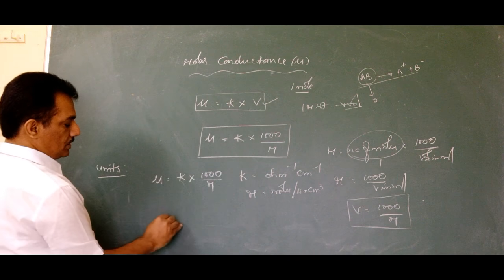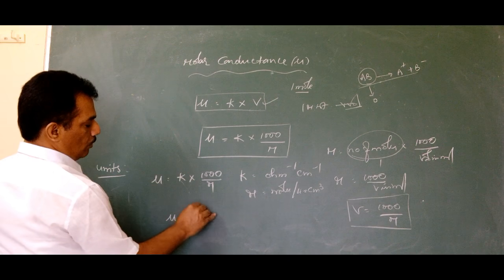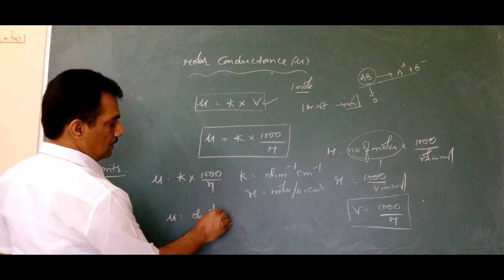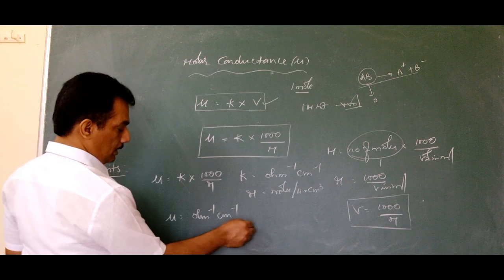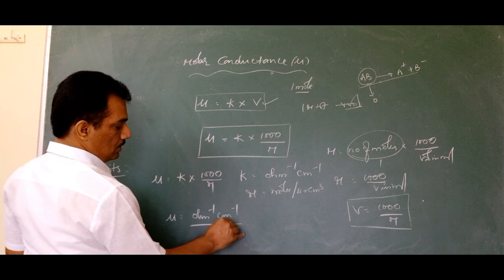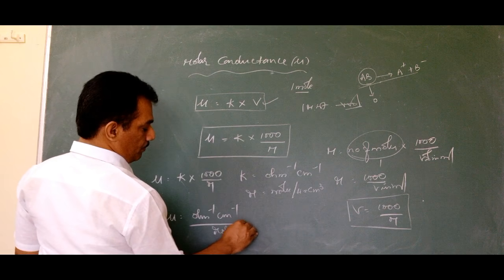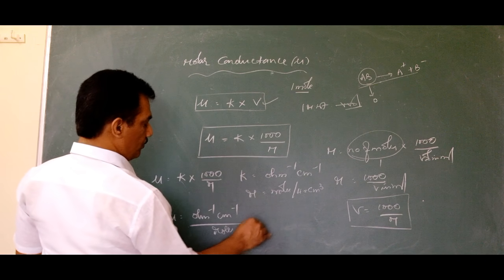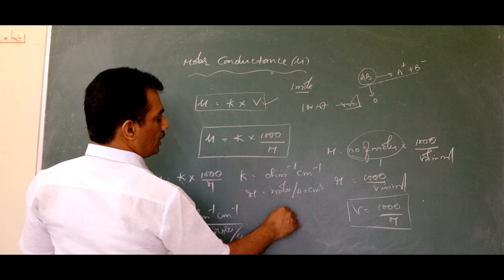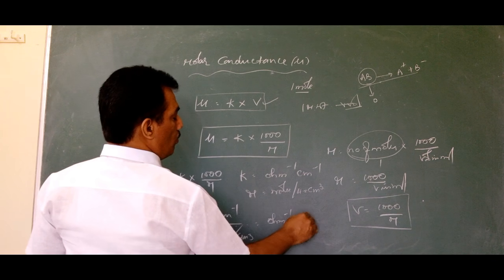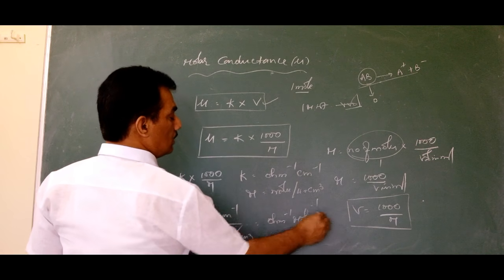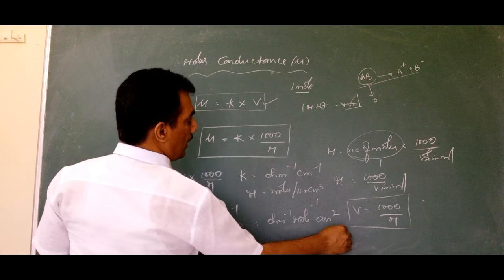By substituting this, mu is ohm inverse centimeter inverse by mole by centimeter cube, that is nothing but ohm inverse mole inverse centimeter square.